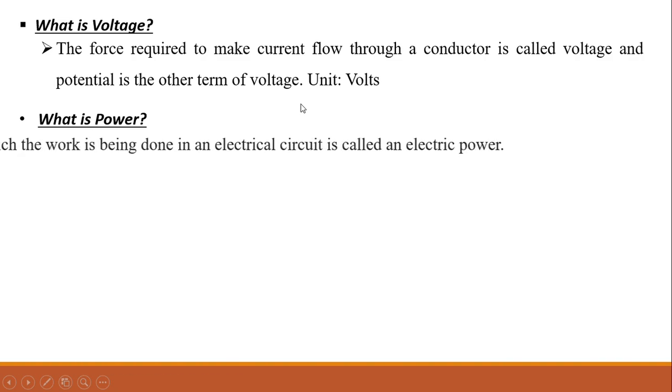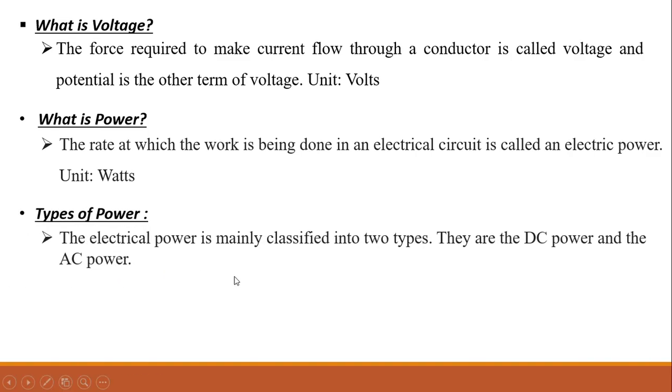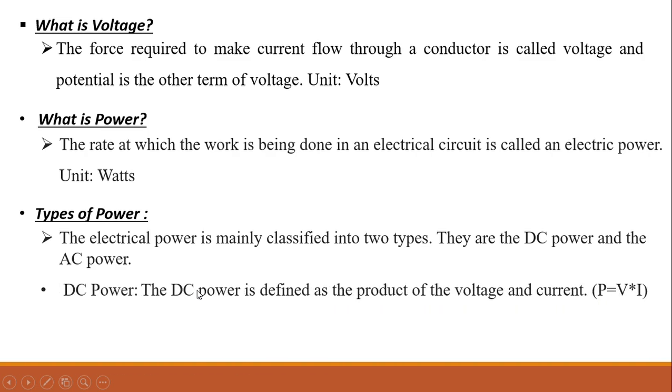Now what is power? Electric power. The rate at which the work is being done in an electric circuit is called electric power. Unit is watts. There are two types of power. One is DC power, another one is AC power. Let us take the first one. DC power is defined as the product of voltage and current. P is equal to V into I.